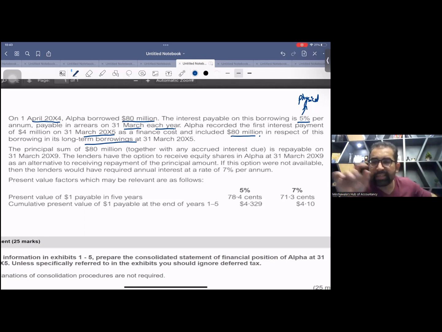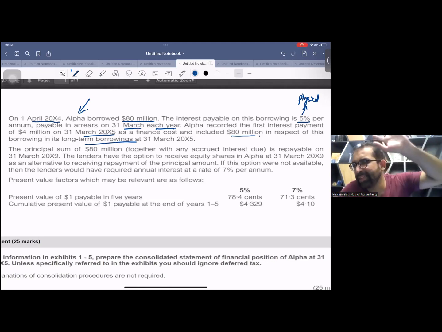Now, this transaction is related to the parent company Alpha, so it has nothing to do with the subsidiary company. So everything will go in the consolidated reserve again.